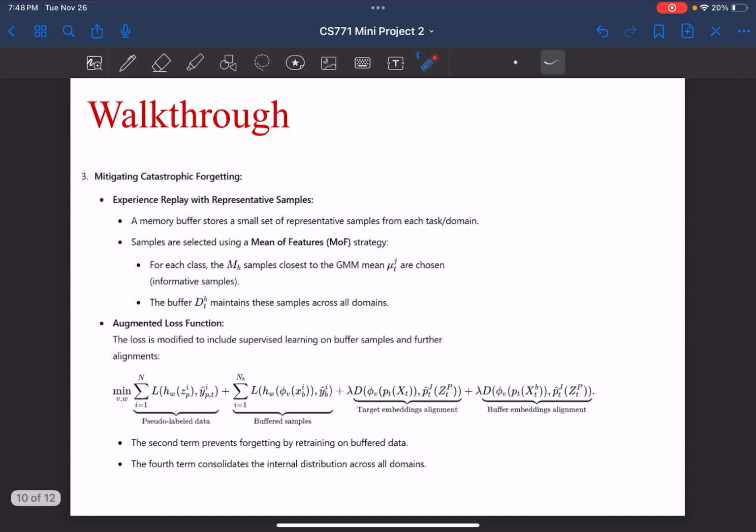What about mitigating catastrophic forgetting? For this process, we need to have a buffer memory, a small set of representative samples from each class, and they are very close to the GMM mean of that class only. We add these two terms, basically having the terms like the buffer domain. The second term prevents the forgetting by retraining on buffer data, while the fourth term consolidates the internal distribution across all the domains.